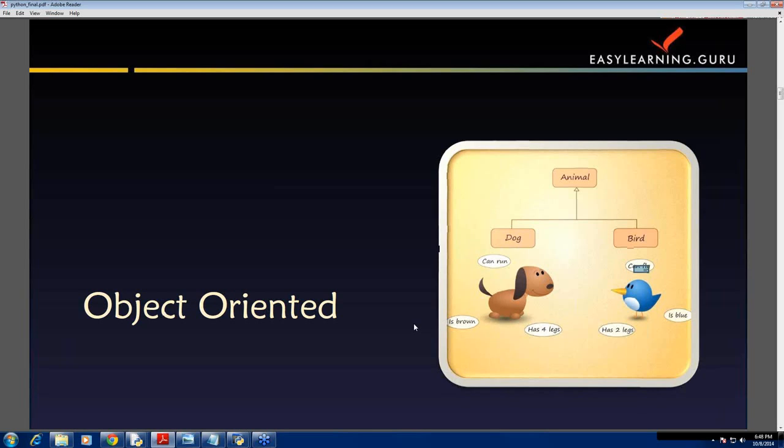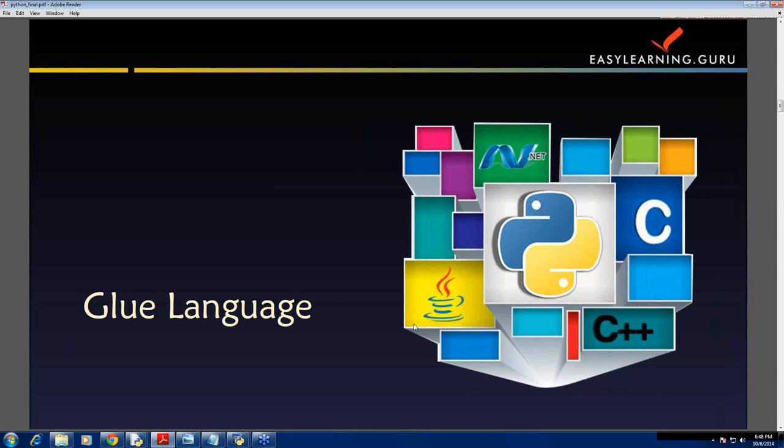Another feature of Python is glue language. This is an interesting one. Python at many places is used as an integration language used to glue together existing components written in different other languages. For example, Python allows you to mix Python and C-like codes. Similarly, we have Python for Java and IronPython for .NET based implementations. Using Python, better applications can be developed because different kinds of programmers can work together on a project.